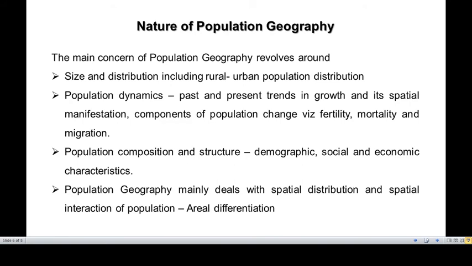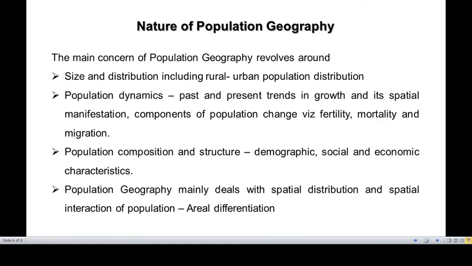Basically it is connected with the dynamic nature, as the population is not a static phenomenon, it always changes. There are components of population change, like birth rate, death rate, or you can say fertility, mortality, migration. These are adding to or decreasing the population pressure on the existing land. So this is a totally dynamic phenomenon. This dynamism is basically studied under the nature of population geography.